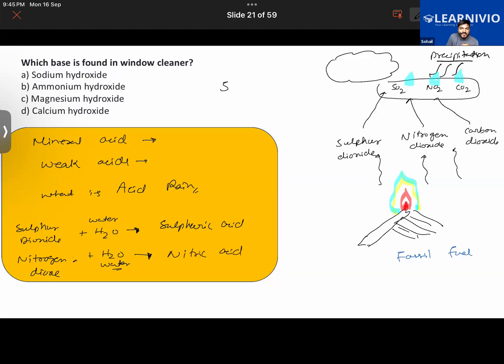Then there is carbon dioxide gas also. When carbon dioxide reacts with water, an acid will be formed. Can you guys tell me the name of that acid? It is carbonic acid. Good. So these are the acids that will be formed.